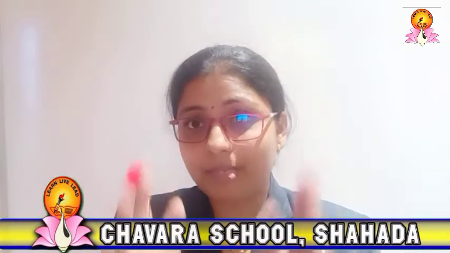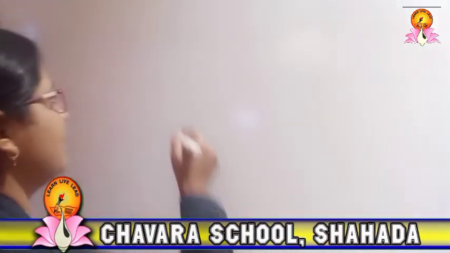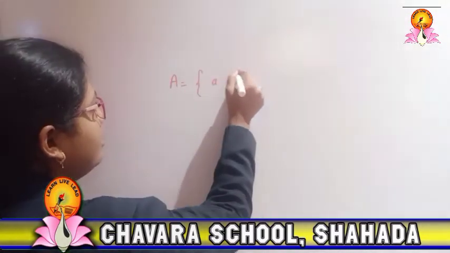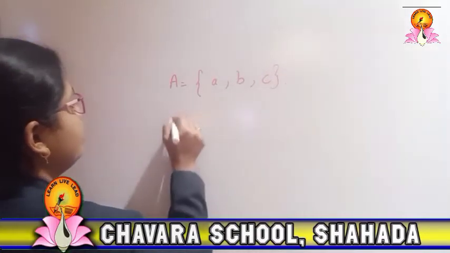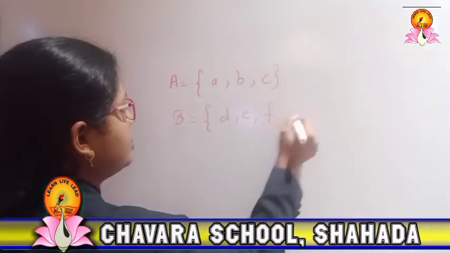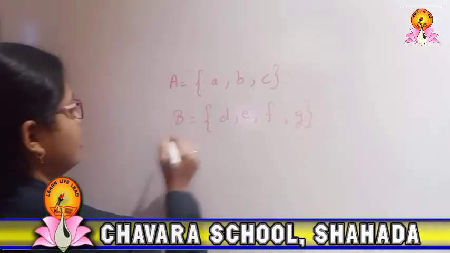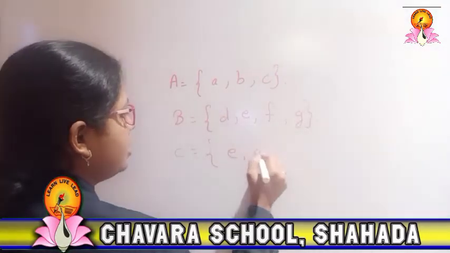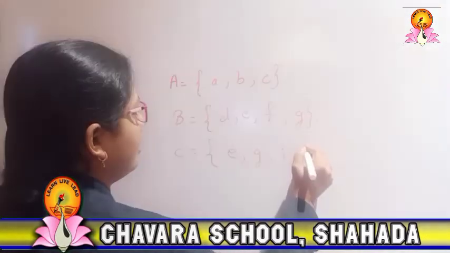Now the next one is the universal set. Universal means all the elements present in all the sets will be present in one single set, that is the universal set. For example, A equals {A, B, C}, B equals {D, E, F, G}, C equals {E, G, I, H}.